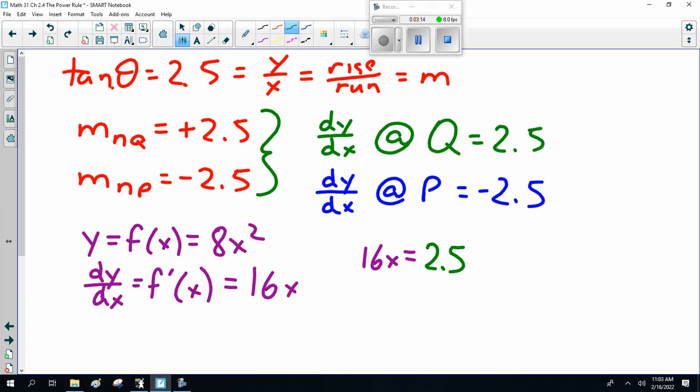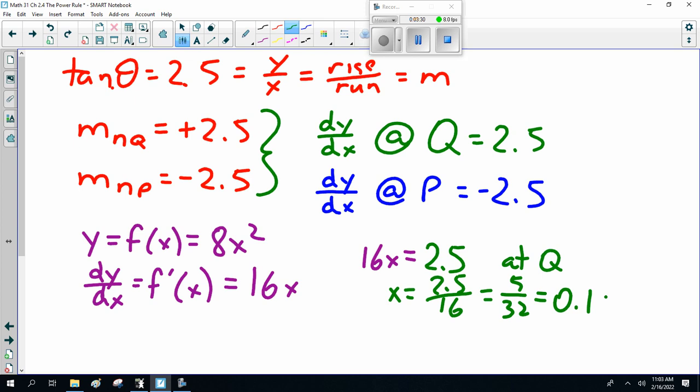So here, at point Q, x is 2.5 divided by 16, which the calculator will tell you is 5/32, which is 0.156.